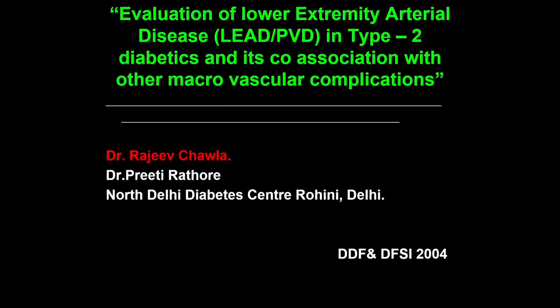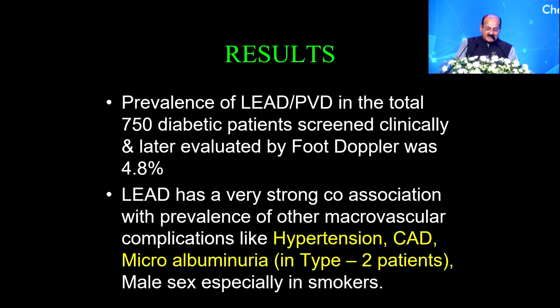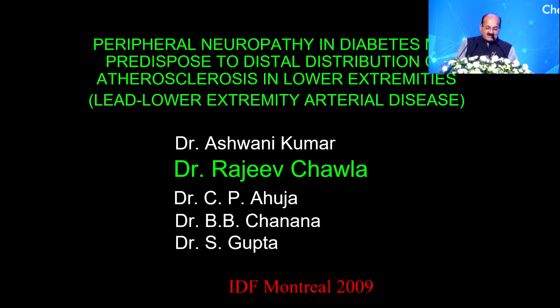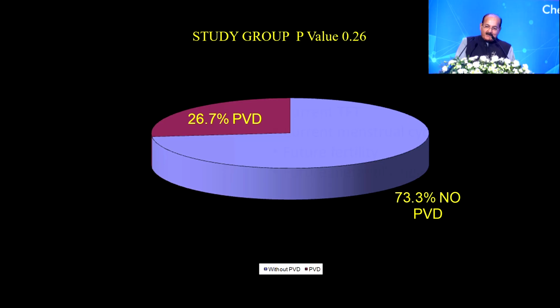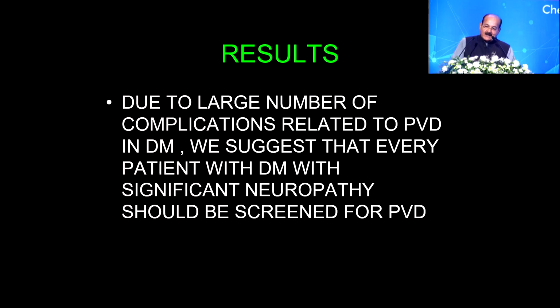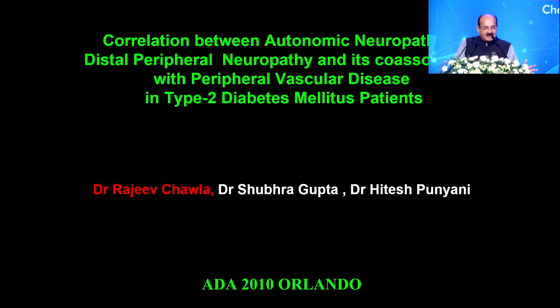In early days we looked into the presence of LEAD and PVD in type 2 diabetes, and we said it has a very strong correlation with hypertension, coronary artery disease and albuminuria. We also tried to establish a link between peripheral neuropathy and PVD, and surprisingly, baseline PVD in northern India is 4%, but in the study with peripheral neuropathy, the PVD was very, very high, close to 25 to 26%. And we said that there is again a strong correlation between autonomic neuropathy, peripheral neuropathy, as well as co-association with PVD.